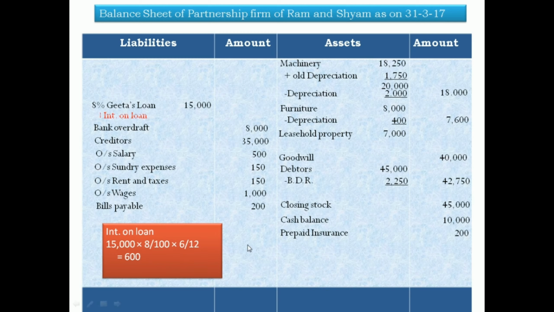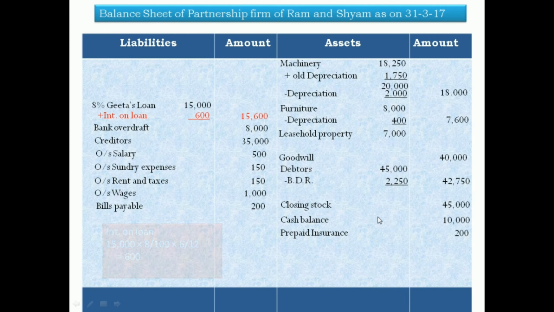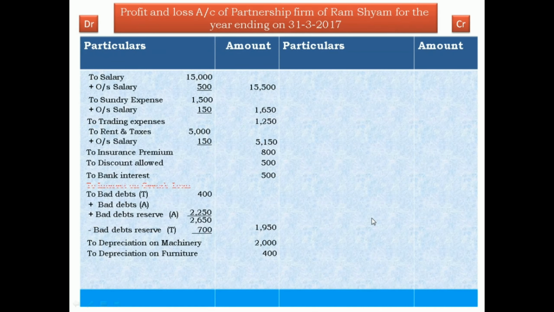that is 600. Plus interest on loan outstanding 600, outer column 15,600, and second entry, profit and loss account debit side: interest on Gita's loan, outer column 600.